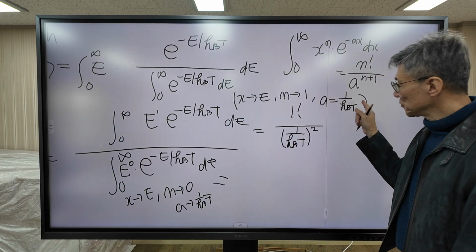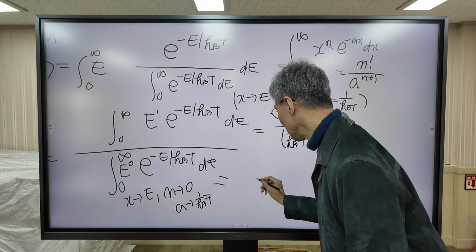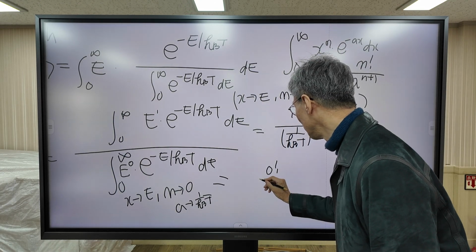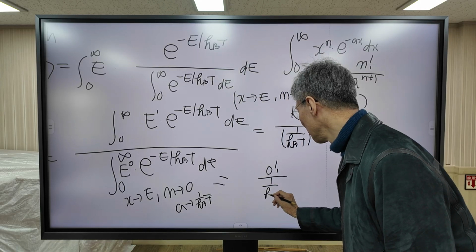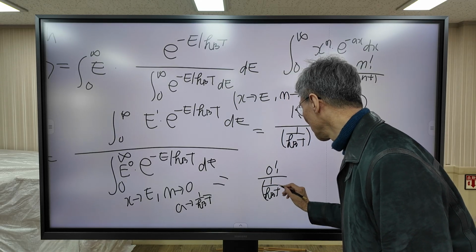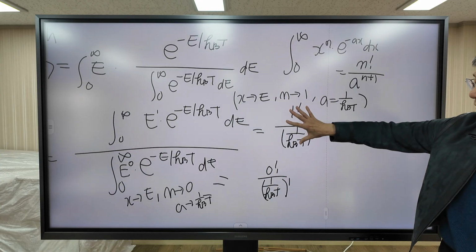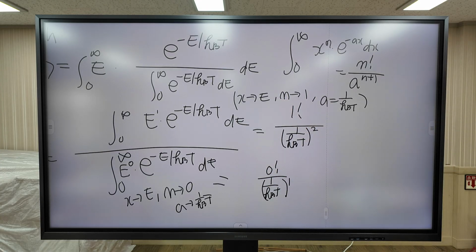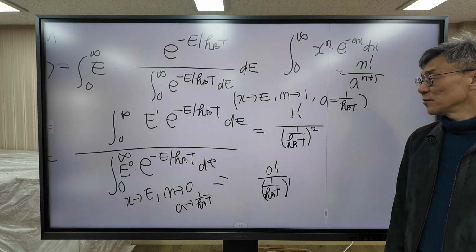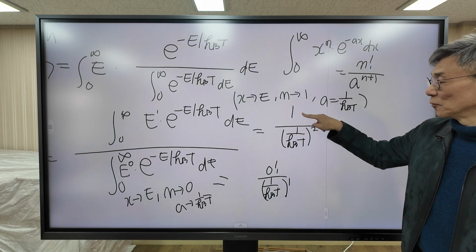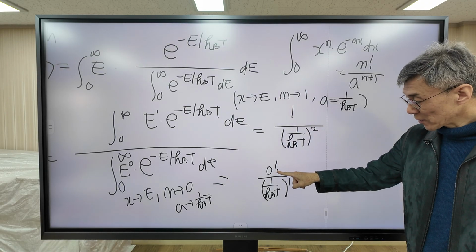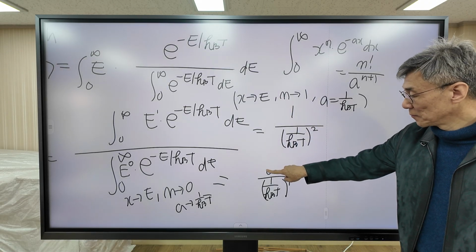So when you use this formula, this is equal to 0 factorial over (1 over kBT) to the 1. This is the denominator, and this is the numerator. And according to mathematics, 1 factorial is equal to 1, and 0 factorial is also equal to 1.